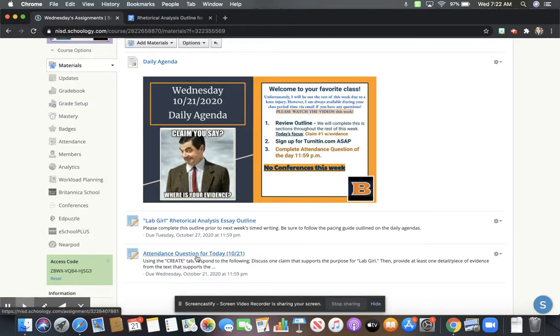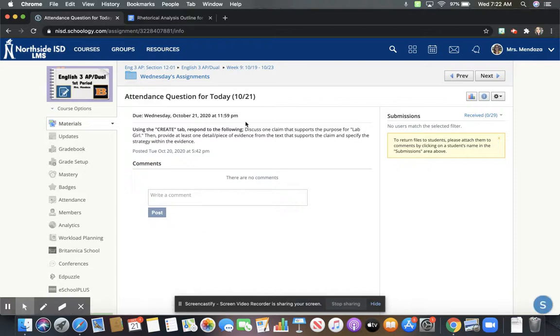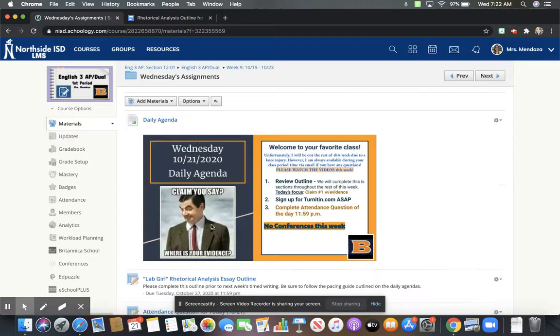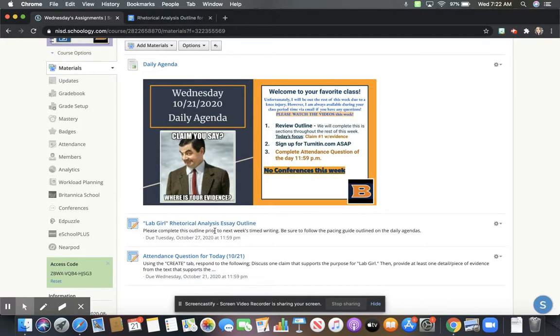Then your attendance question for today is based on that first column that I asked you to complete. So using the Create tab, you're going to discuss one claim that supports the purpose for Lab Girl, then provide at least one detail or piece of evidence from the text that supports the claim and specifies the strategy within the evidence. So again, if you've done what I've asked you to do on this outline, that first column that I discussed, then all you're doing is typing that in this attendance question.